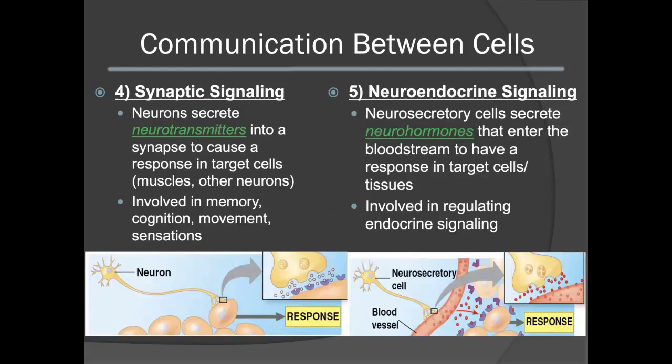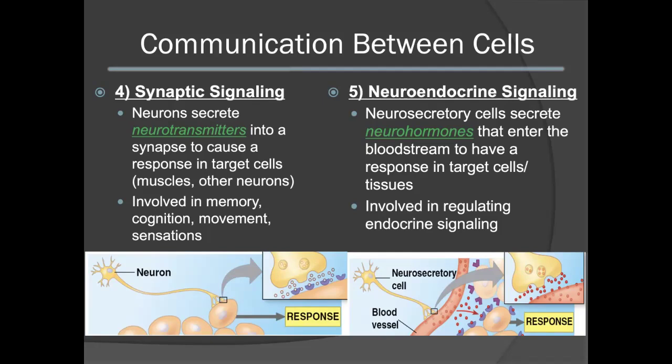The final way that communication can occur between cells is through synaptic signaling or neuroendocrine signaling. In synaptic signaling, neurons will secrete neurotransmitters into a synapse. These neurotransmitters will then bind to receptors on the target cells, either muscles or other neurons, to cause a response. Synaptic signaling is important in memory formation, cognition, movement, as well as detecting sensations.